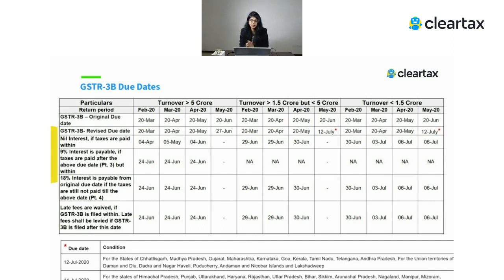So depending on the month, the due date has been decided, till when they have to actually file the return. So these are the new due dates only for the return period Feb, March, April. Because of COVID-19, where people are not able to file the returns on time, they have given certain relaxation on the late fees and the interest.